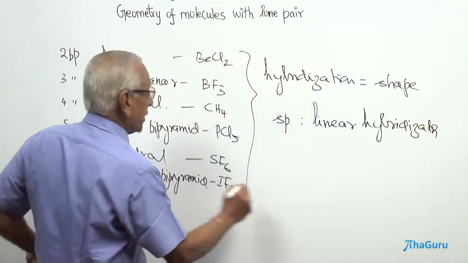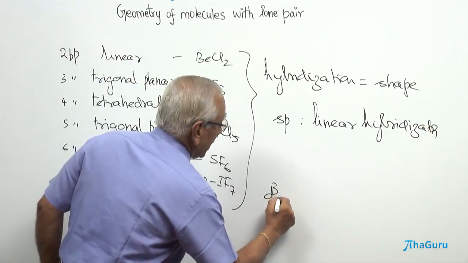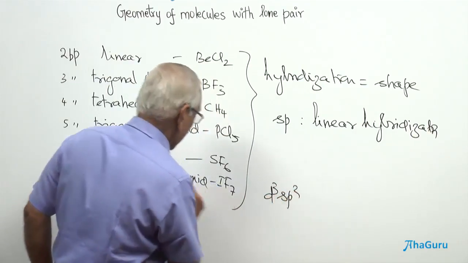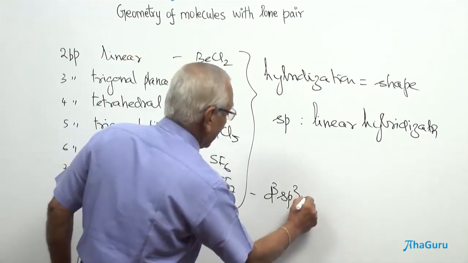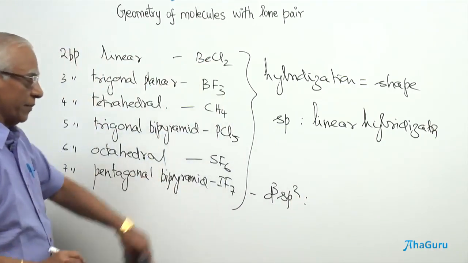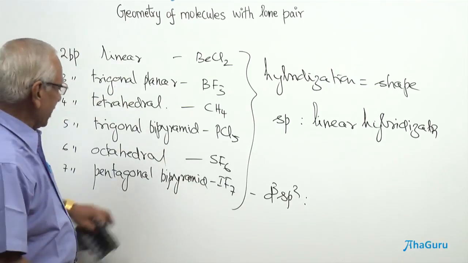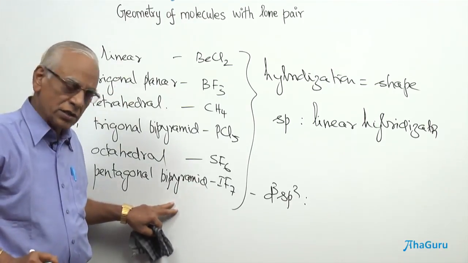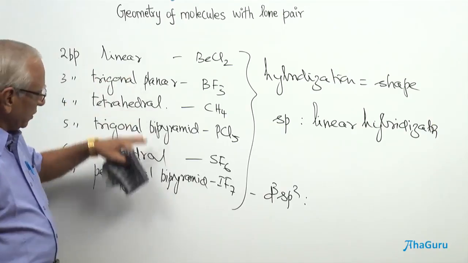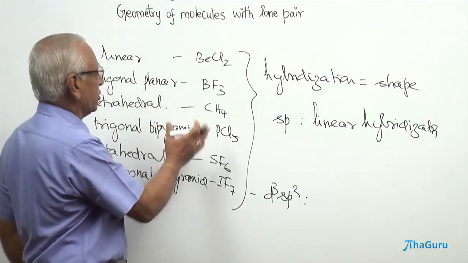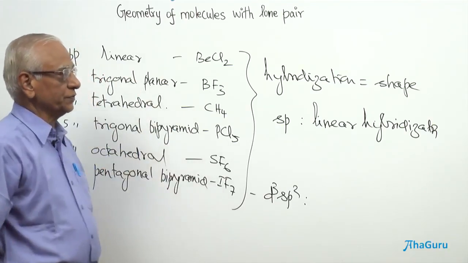Similarly, the last one, sp3d3 hybridization, we can say pentagonal bipyramid hybridization. So, these names can be taken as a hybridization also, and whatever be the hybridization, that is going to be the shape of the molecule.